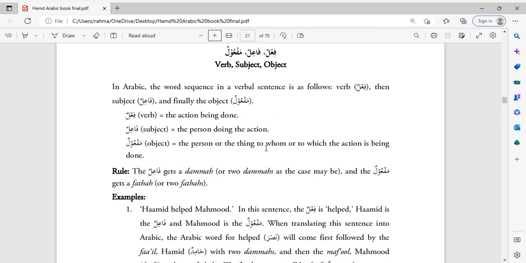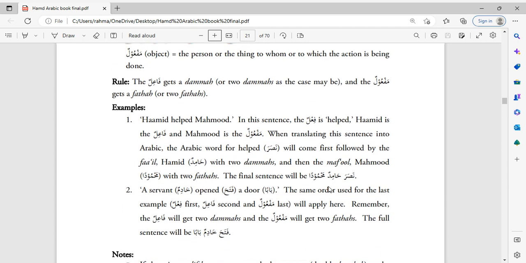The maf'ul is the person or the thing to whom or to which the action is being done. So who is being helped? Who is receiving the action of help? It's Mahmoud. So he's the maf'ul. The rule regarding the fa'il, the doer, is that the fa'il receives a dhamma or a double dhamma, dhammatain. And the rule for the maf'ul is that the maf'ul receives a fatha or fathatain, two fathas, depending on the word, right? Because some words do not accept tanween. Or if a word has an alif lam, it will not have a tanween. So in those cases, they will only have one of either dhamma or fatha.